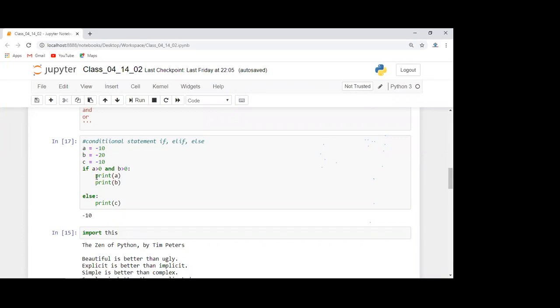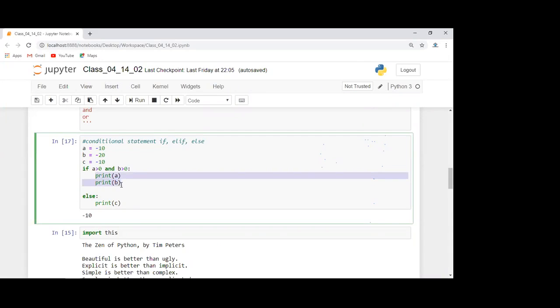Let's say inside this I want to print these two statements 5 times, based on this condition. If you want to print 5 times, one option is that you can copy and paste these two statements 5 times. But that is not a good option, because